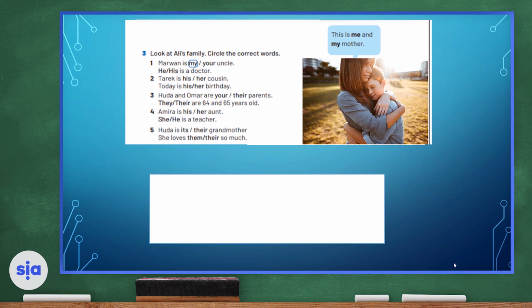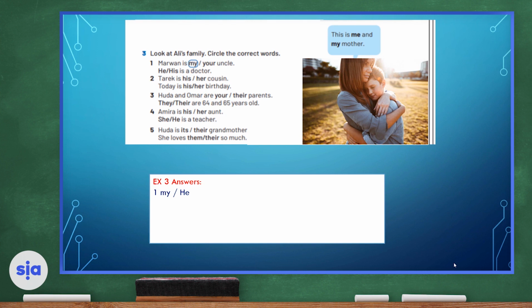Now, let's look at exercise 3. Let's look at the picture on the right-hand side. This is me and my mother. Look at Ali's family. Circle the correct words. The first one is done for us. Let's read it together. Marwan is my or your uncle. The answer is my. He or his is a doctor. Of course, that's a subject pronoun, and therefore we use he is a doctor. Let's move on to number 2.